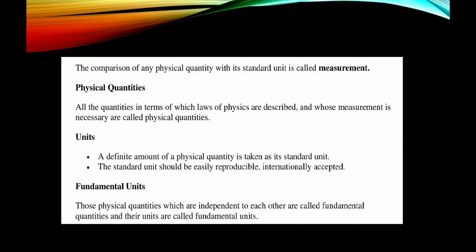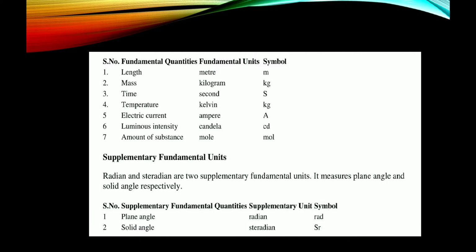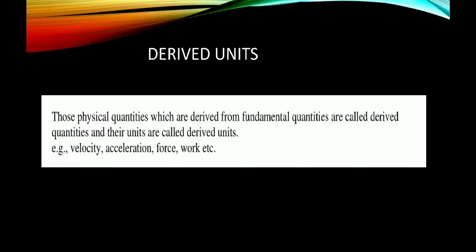Fundamental units: those physical quantities which are independent of each other are called fundamental quantities and their units are called fundamental units. Derived units: those physical quantities which are derived from fundamental quantities are called derived quantities and their units are called derived units. Examples: velocity, acceleration, force, work, etc.